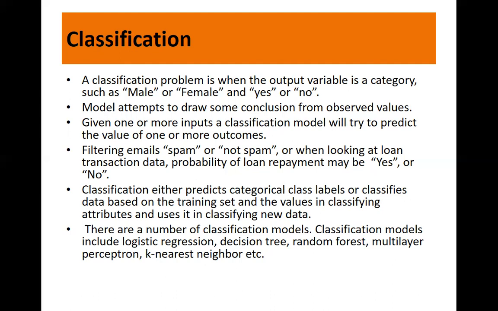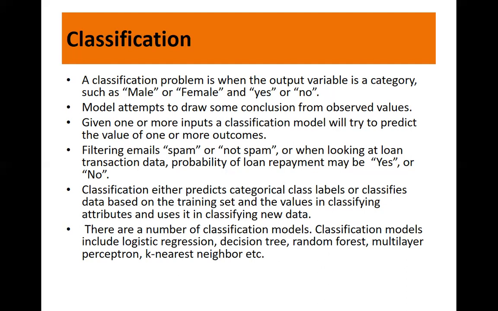And whenever new data appears, we give it to the model and check whether it is classifying the new data correctly or not. So there are a number of classification models, including logistic regression, decision trees, random forests, multilayer perceptrons, k-nearest neighbors, etc. Of course, in the next session, we'll be talking about k-nearest neighbor.